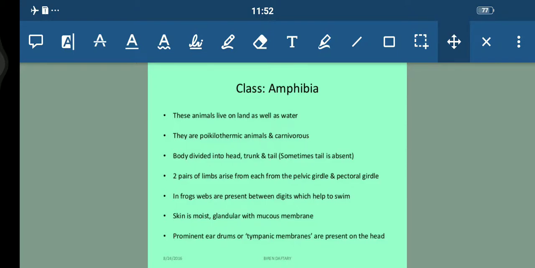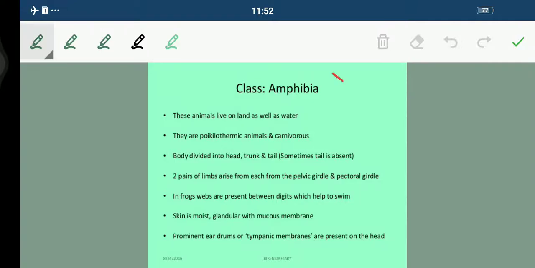You just have to consider the organisms which you have seen. Like for example, if I am telling you about the class amphibian, have you seen a frog? It's just a very common example of the amphibian class. Fine. So you can just relate these characteristics with that very frog. So you'll be able to understand this in a much better way, right? So I'm going to tell you these characteristics now one by one.